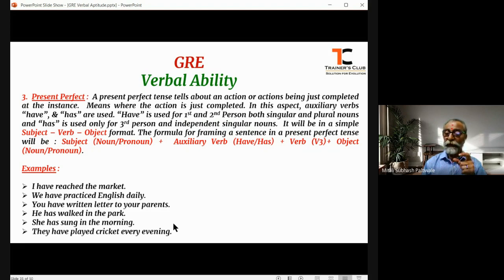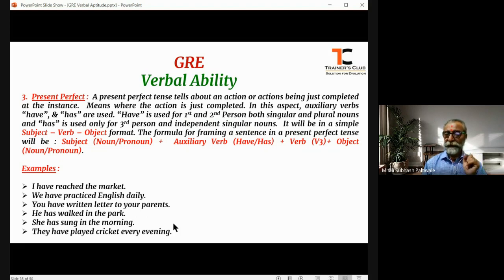Just you have to be attentive whether the subject is singular or plural, whether it is third person singular or third person plural, or whether it is first person or second person, or even a singular or a plural independent noun.